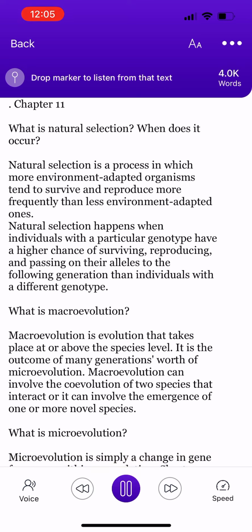Define population genetics. Population genetics is a branch of biology that studies the genetic composition of biological populations as well as changes in genetic composition caused by various factors such as natural selection.